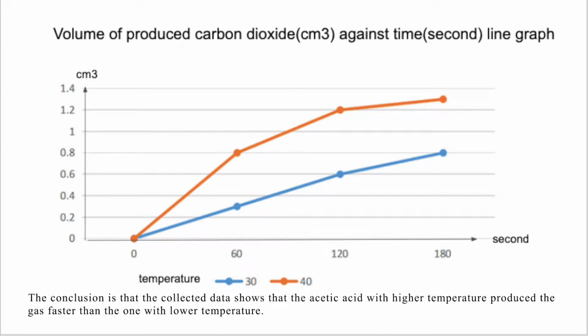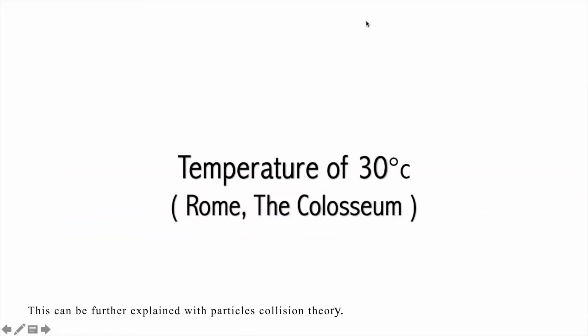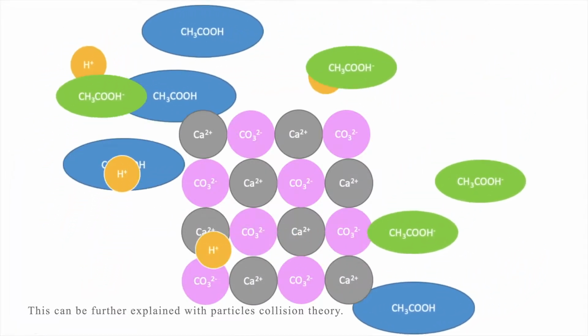The conclusion is that the collected data shows that the acetic acid with high temperature produced the gas faster than the ones with lower temperature. Therefore, acetic acid with high temperature has a faster rate of reaction with limestone. This can be further explained with particle collision theory.